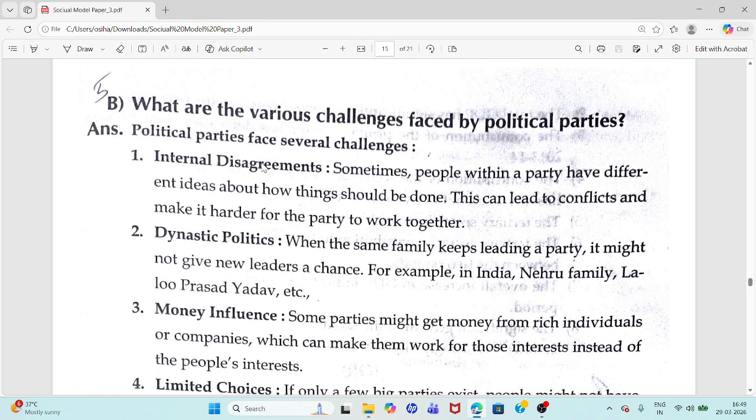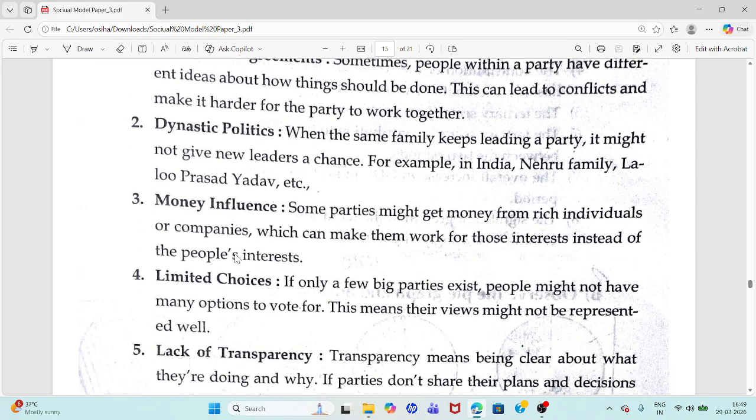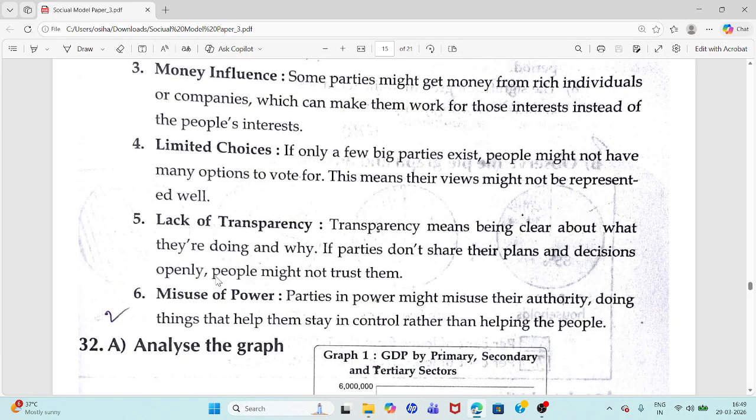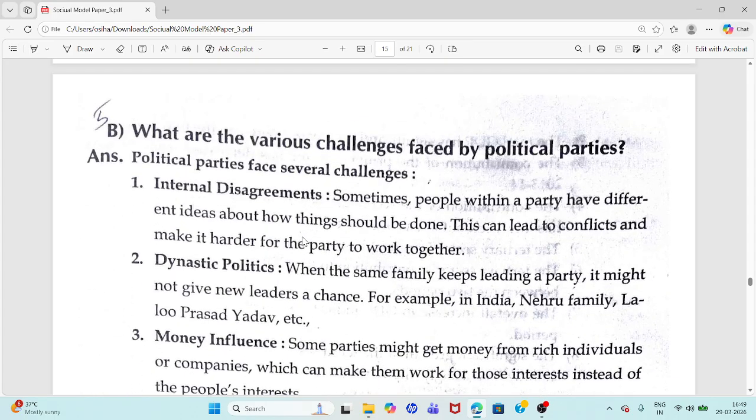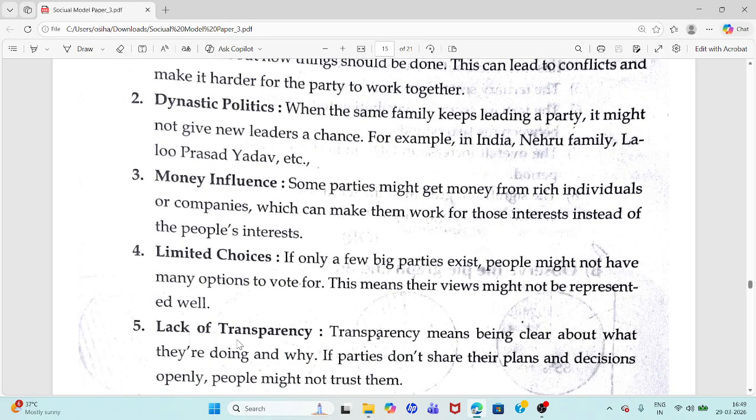Political parties face several challenges: internal disagreements, dynastic politics, money influence, limited choices, lack of transparency, misuse of power. These are the challenges. First challenge, different ideas within a party lead to conflict. Dynastic politics means the same family keeps leading a party and does not give new leaders a chance. Third challenge, money influence.